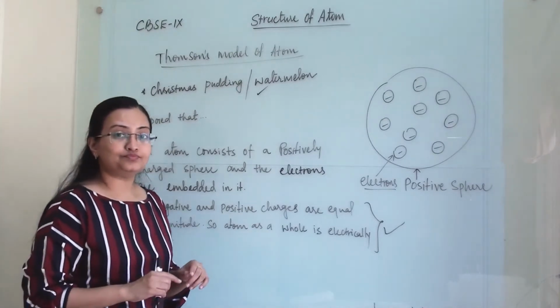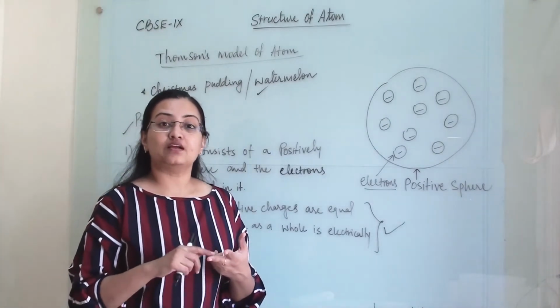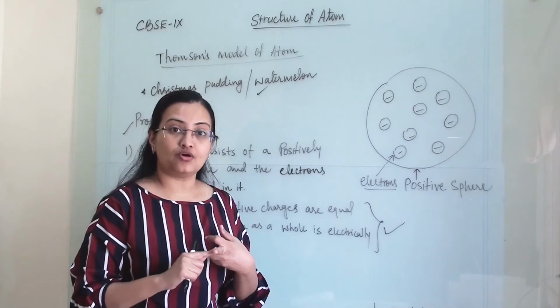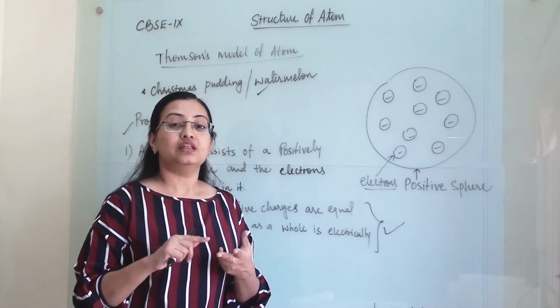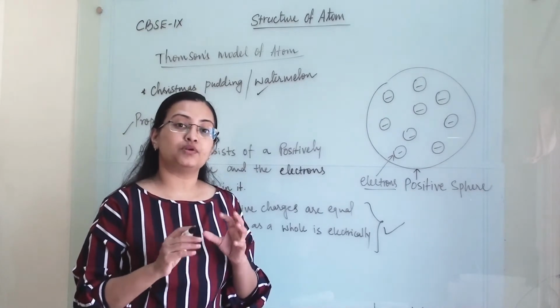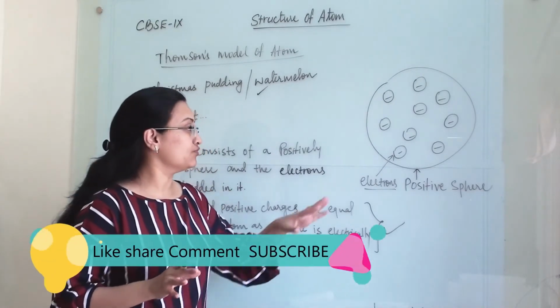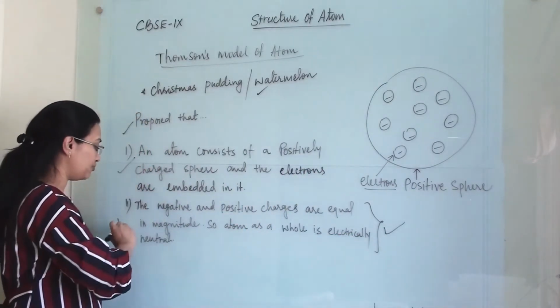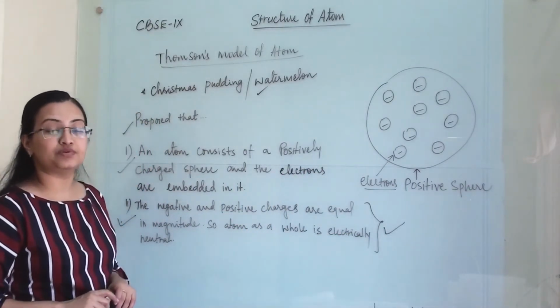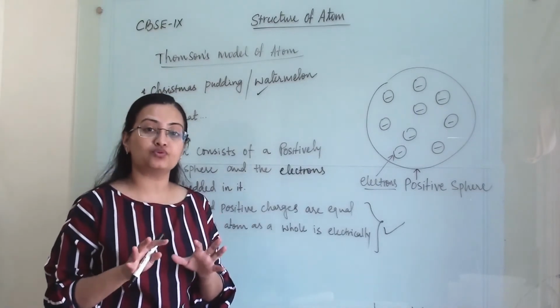In the exam, a question can come like, show the structure of the proposed model of J.J. Thomson, or write 2 points proposed by J.J. Thomson. So you need to remember the structure, and also these 2 points, that what he predicted or proposed about the atom.